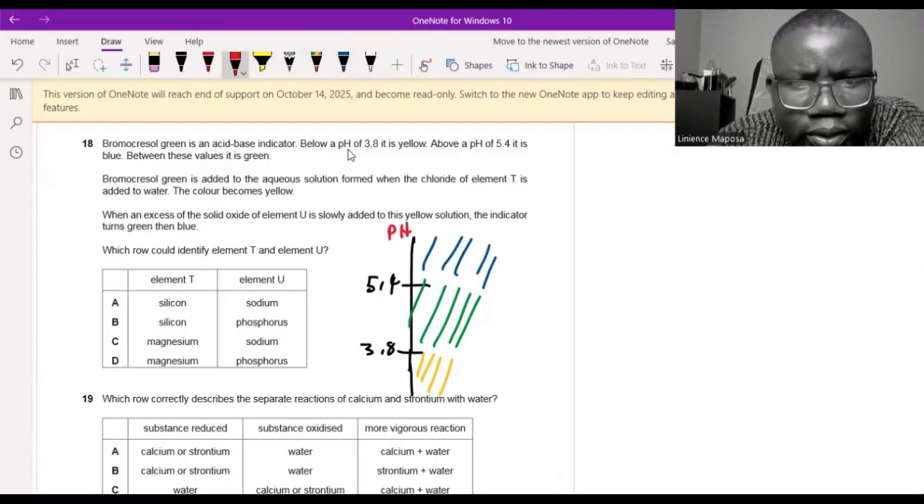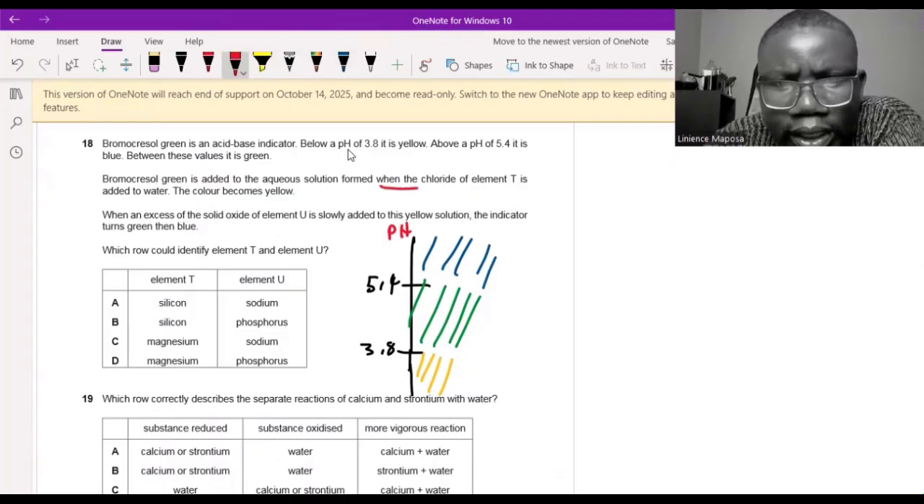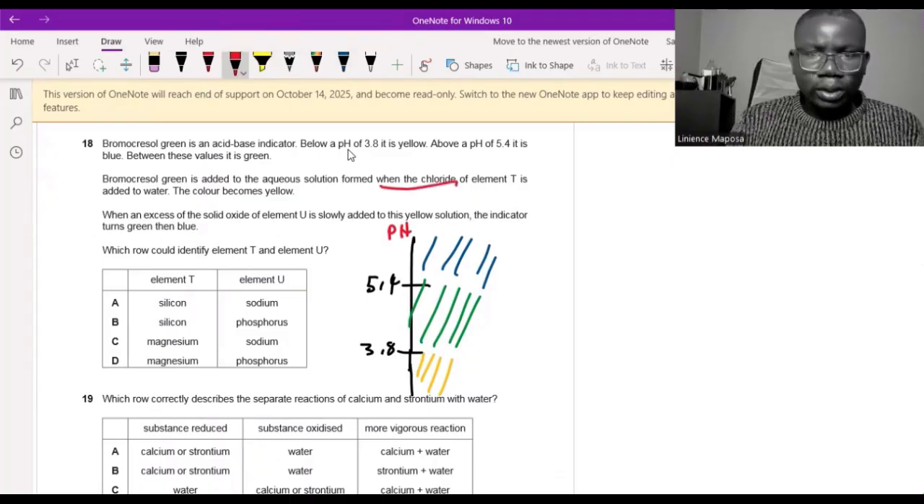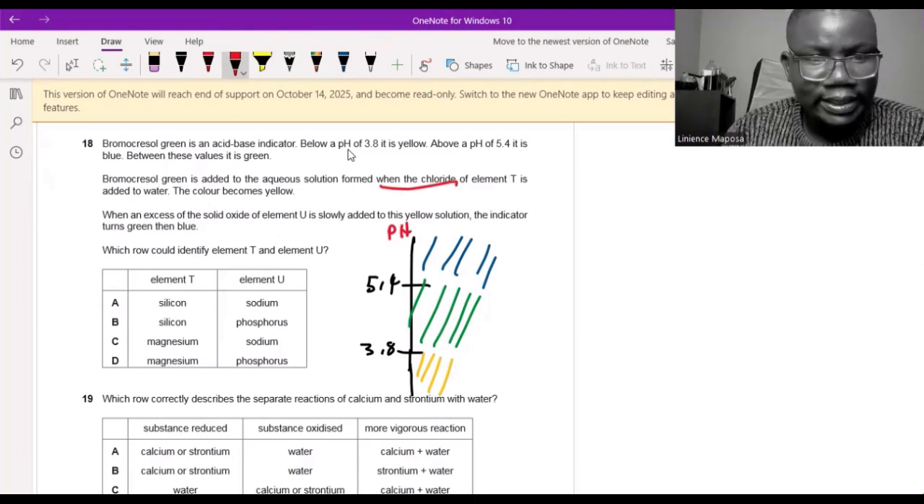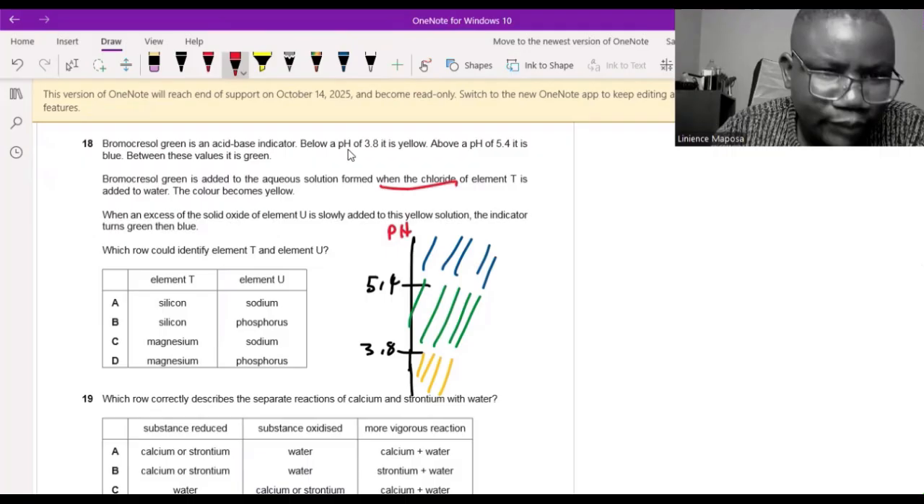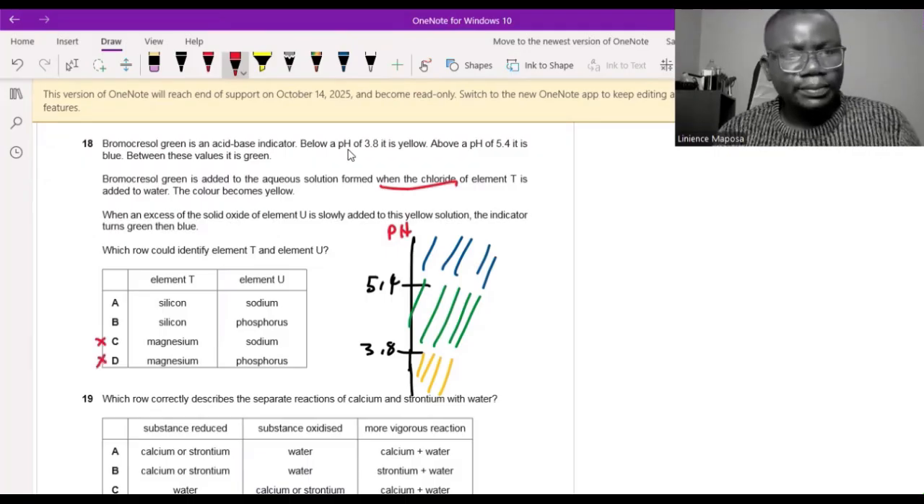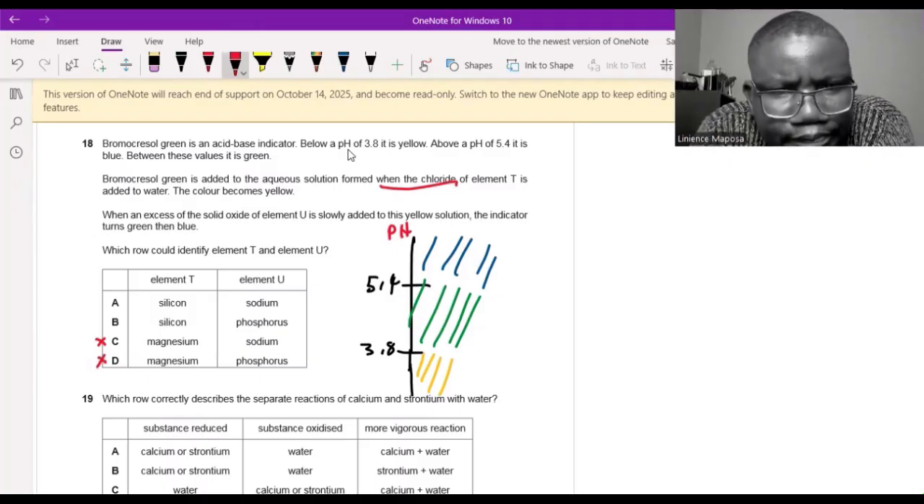We will see. So compound T, they said when a chloride of compound T reacts with water. Does magnesium chloride react with water? No, it doesn't. It's like sodium chloride, it dissolves. C and D are out. The answer is between A and B, because silicon tetrachloride reacts with water. We said that before, right? So that argument we got. We need more information to decide between A and B in terms of element U.